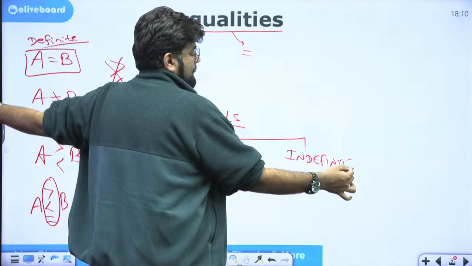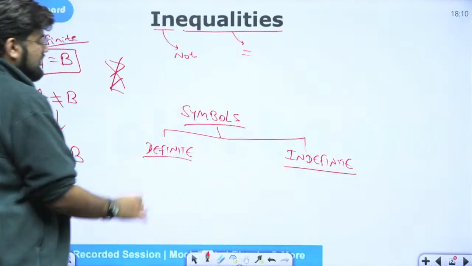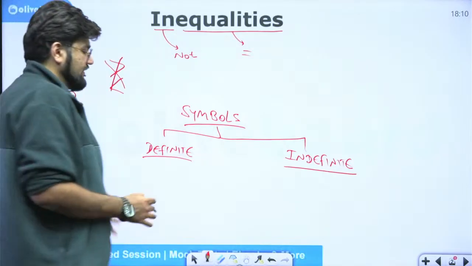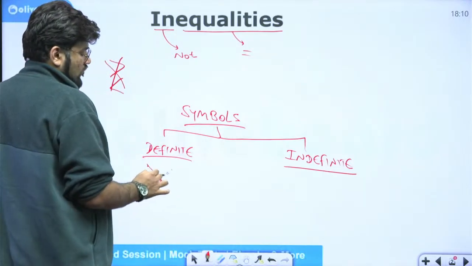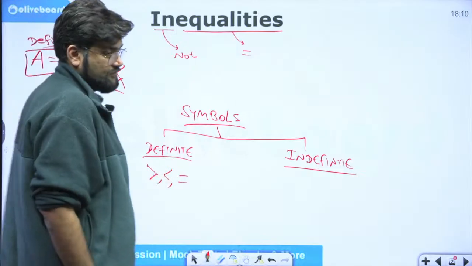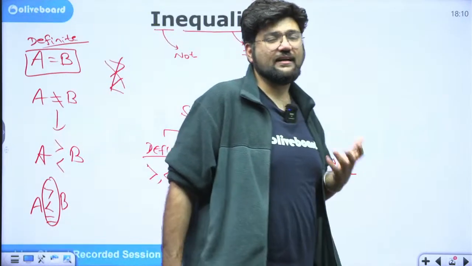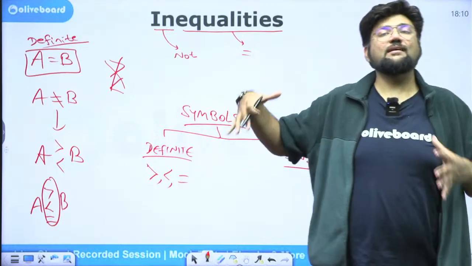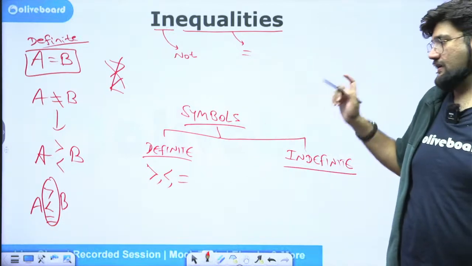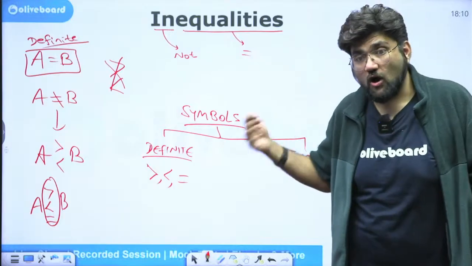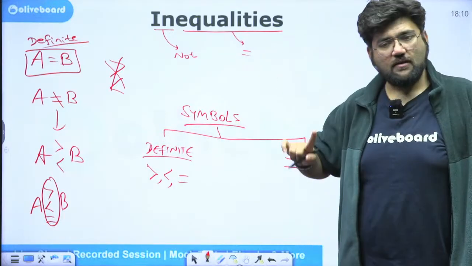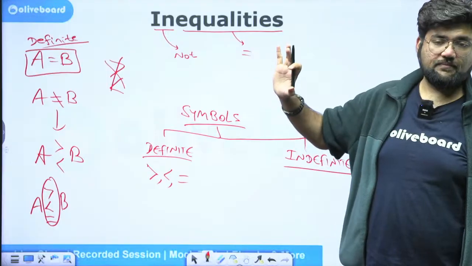Now what are they? Definite means they are giving some definite relation, some definite definition to the relation. So these three will come under the category of definite. That means something is existing. Either it is greater or it is smaller or it is equal. So what about indefinite? Indefinite means the scope has widened. I am not sure what is the limit to it. Everything comes under that category, which is not giving you a sure answer. Definite means surety. It is greater means it is greater. It is smaller means it is smaller. It is equal means it is equal.